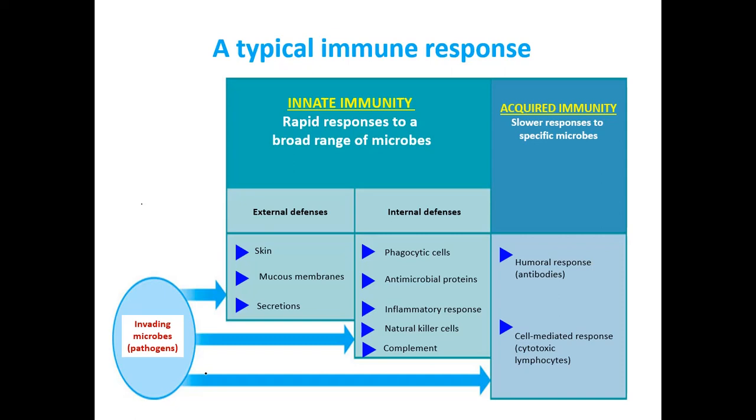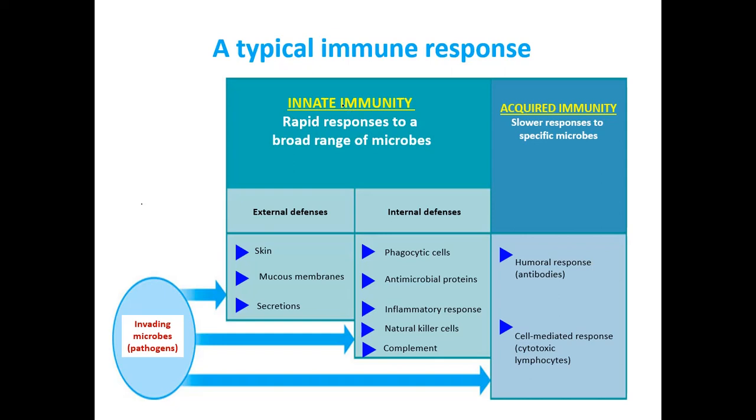First of all, an invading pathogen has to face the external defenses like skin, mucous membranes, and secretions. Once these external defenses are breached, then the internal defenses come into play. The internal defenses include the phagocytic cells, antimicrobial proteins, inflammatory response, natural killer cells, and complement system. This whole scenario makes up our first and second line of defense, and they come under the heading of the innate immunity.